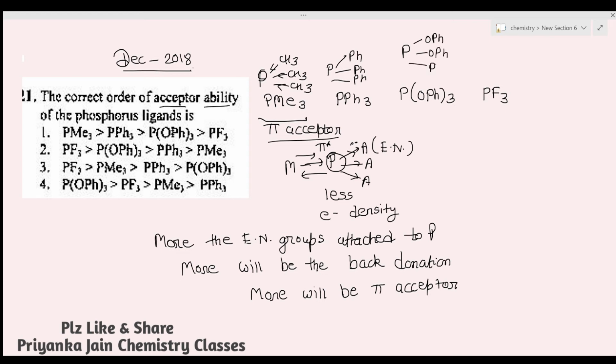And here fluorine is attached. Now we know that fluorine is the most electronegative, so it will have the highest pi acceptor property, right? After that we will get P(OPh)3, then comes PPh3, and in last what will come?